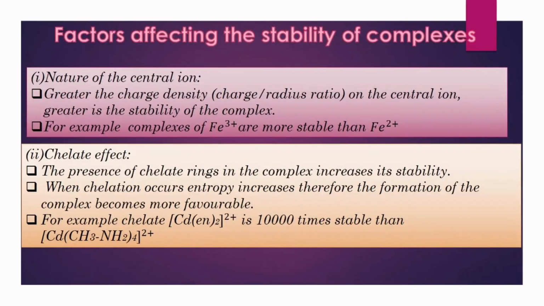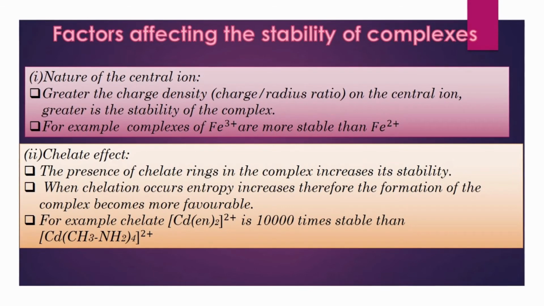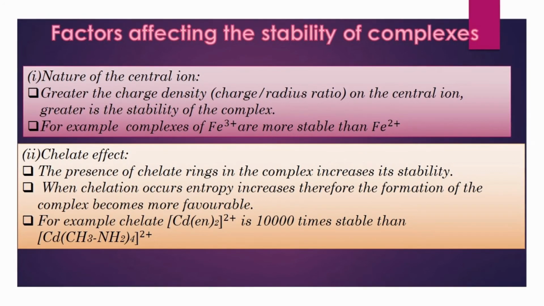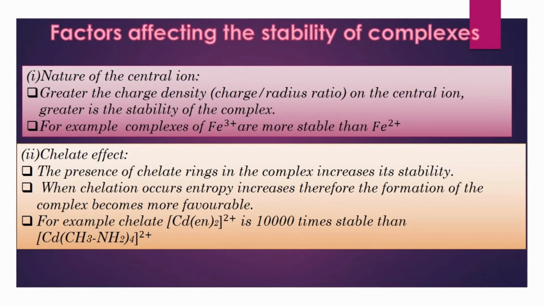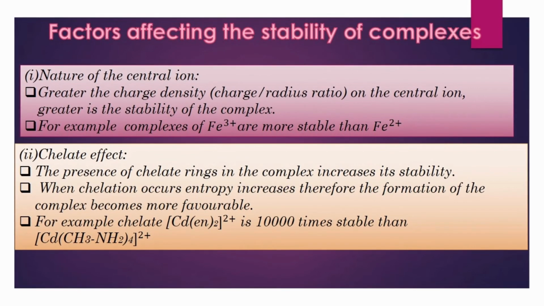There are two factors which affect the stability of the complex. The first factor is the nature of the central ion. The greater the charge density on the central ion, the greater will be the stability. This is because if the charge density on the central ion is greater, then it will have more thirst for electrons, so it forms a stronger metal-ligand bond.